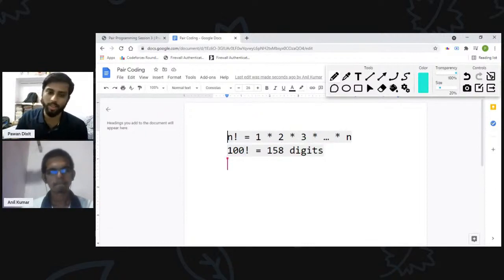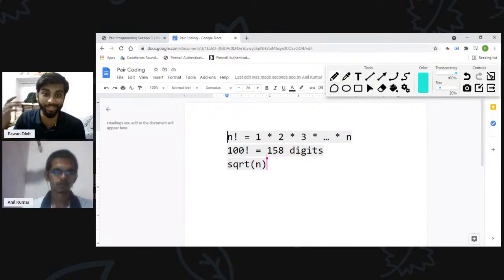But in general, we cannot store n factorial in an integer or in a double. As you can see, 100 factorial contains 158 digits, which means about 10 to the power 157.